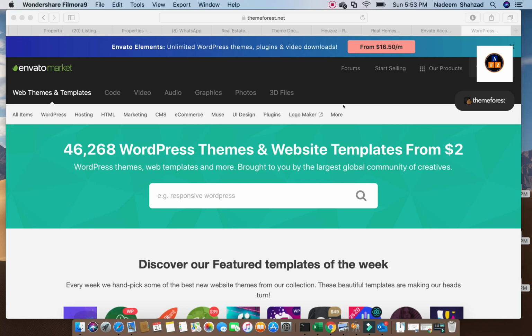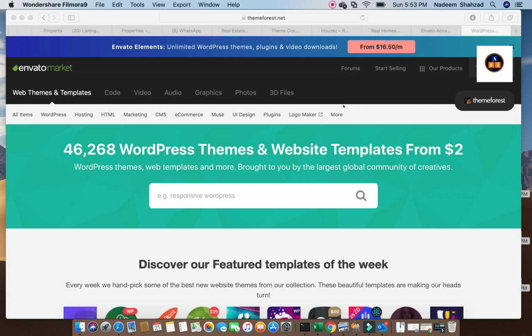Assalamu alaikum. Today we will discuss a little bit regarding ThemeForest. As I said in my previous lecture, we are working on a WordPress website. What is a WordPress website? Basically, WordPress is a platform where we can install themes for different websites, and we can create our own website by using the themes.